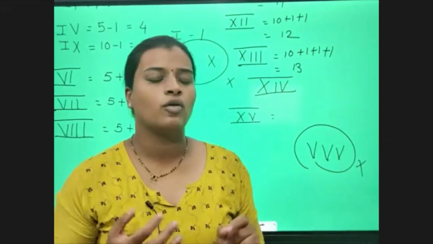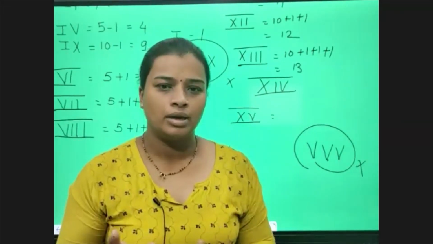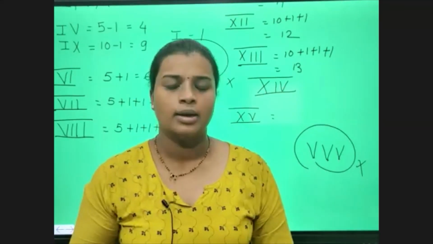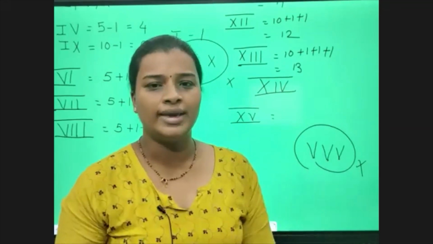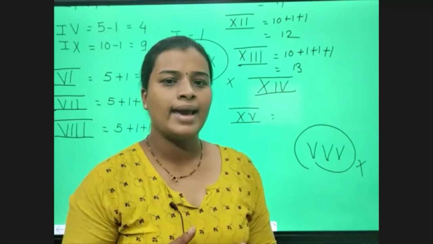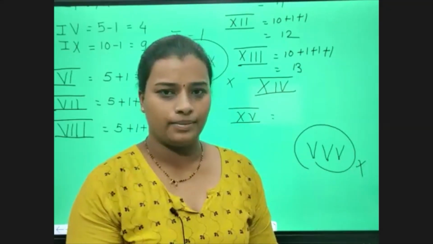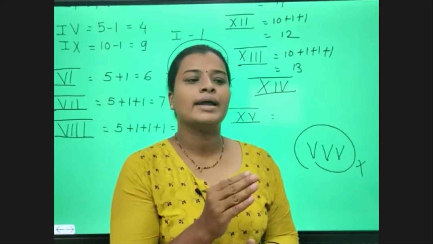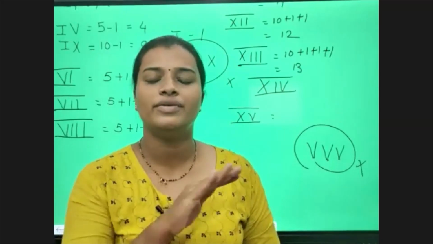So what rules have we seen? No zero in Roman numerals, no place values, right? Basically, we play in between I, V, and X. Maximum I and X, we can write 2 or 3 times. 5 we cannot write 2 times or 3 times, we never write it.